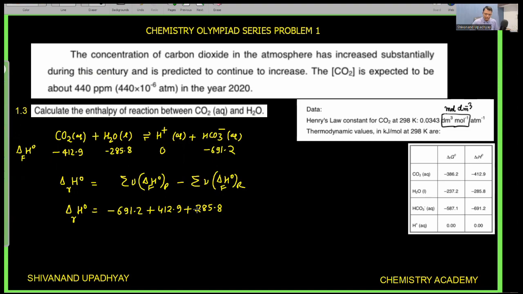On solving, minus 691.2 plus 412.9 plus 285.8 is equal to 7.5. All the values are given in kilojoules, so 7.5 kilojoule per mole. This is the answer for question number 1.3. It is an easy question.